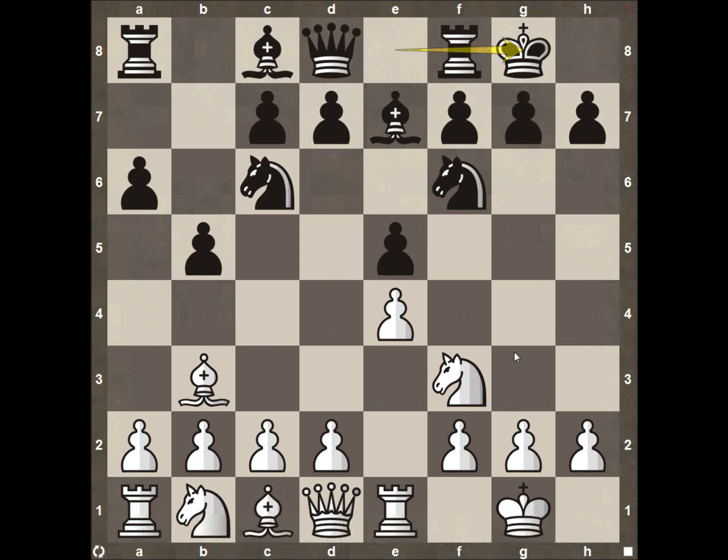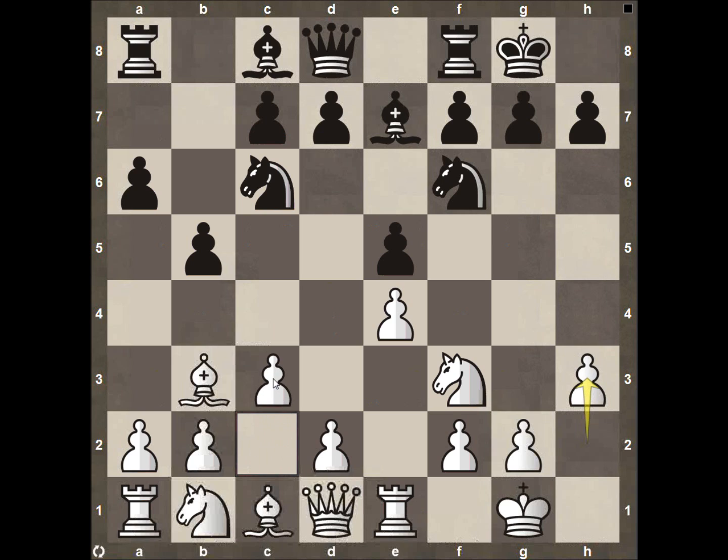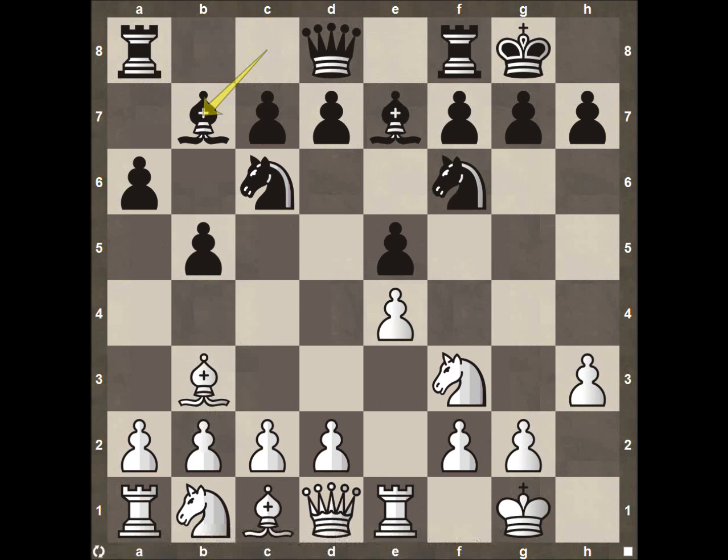Another option that we have is exactly what Anand played. He plays pawn here to h3. It's somewhat of a waiting move, recognizing his opponent is going to be playing pawn to d5, but it does allow him a little bit more room than playing the pawn to c3. Black responds with bishop here to b7, getting ready to attack the center of the board.